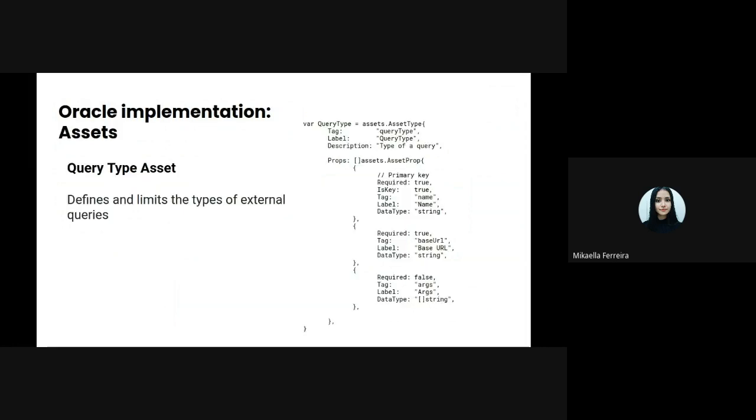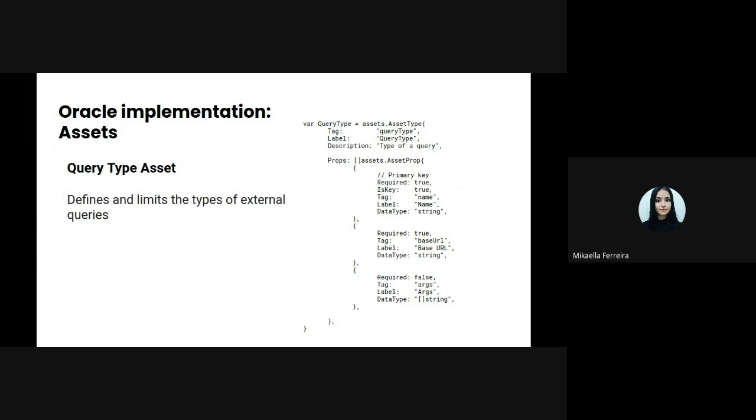Based on the tool called CC tools developed by GoLedger, the Oracle is composed of an asset called query type, which aims to define and limit the types of external queries that can be performed with the Oracle.